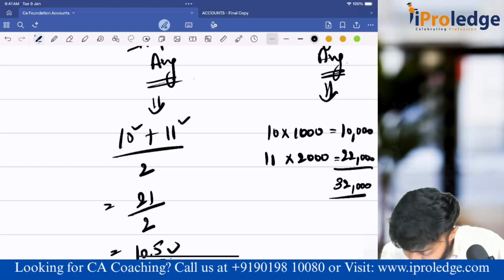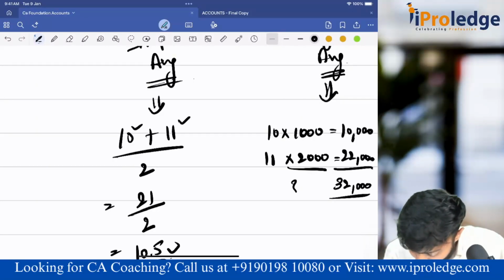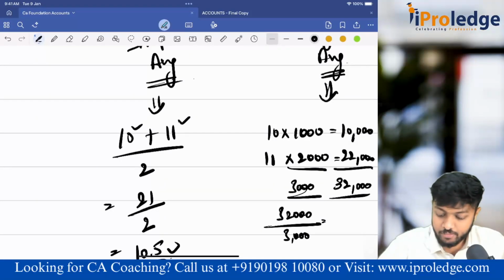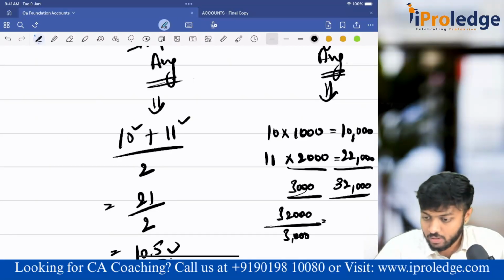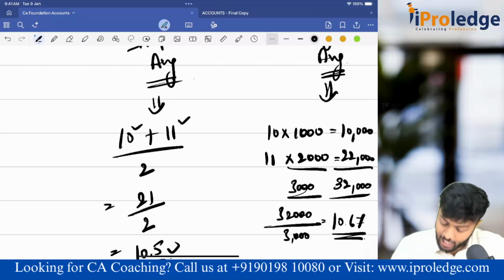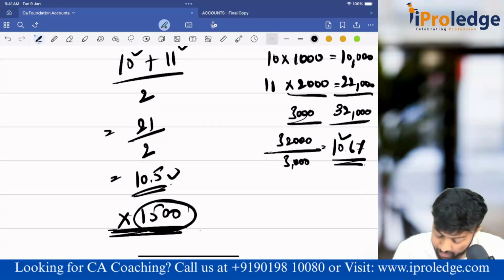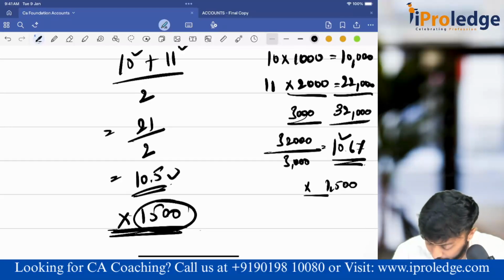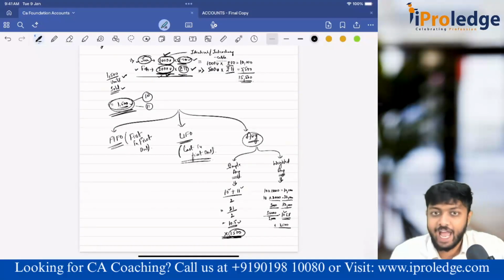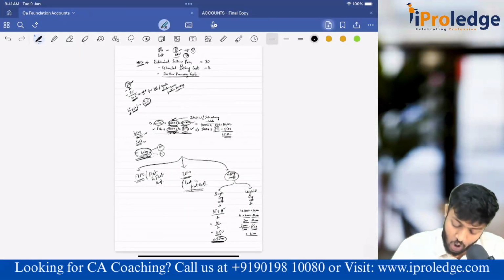Take the total: 32,000 divided by the total units, which is 3000. So 32,000 divided by 3000. So it comes to 10.67 rupees. At this price, now I will value my closing stock of 1500 units. Done now? Understood? That is how we use weighted average. Clear? Awesome.